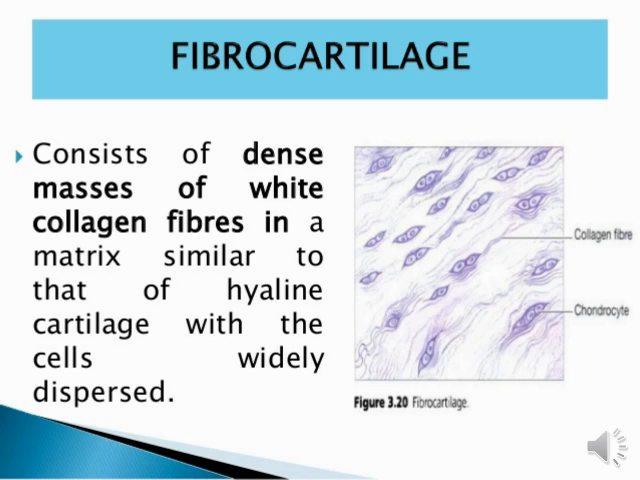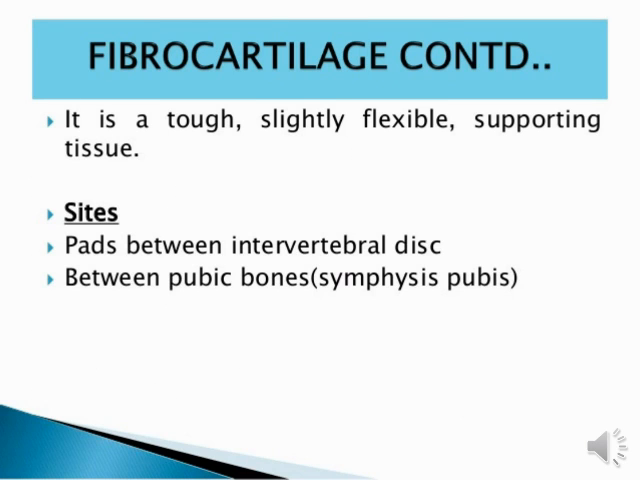Now, the function of fibrocartilage is that it is a slightly flexible supporting tissue. It helps with slight flexibility and also supports other tissues present in our body. The sites of fibrocartilage are the pads between the intervertebral discs and between the pubic bones, the pubic symphysis.